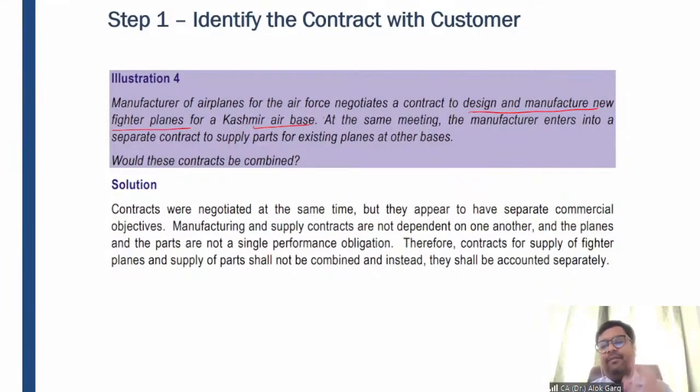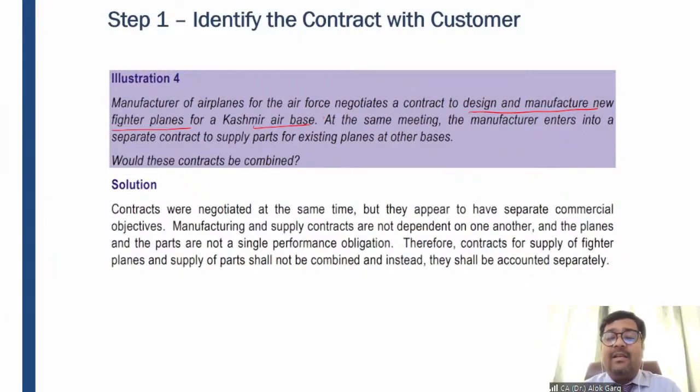So one is the manufacture and supply of fighter planes for Kashmir Air Base, right? And at the same meeting, they have also entered into a separate contract to supply spare parts for the existing planes at other air bases. So these spare parts have nothing to do with these fighter planes. First of all, we need to understand whether the contracts are happening with the same party. The answer is yes. Whether the contract is happening with the same party at the same time or nearly the same time, the answer is yes.